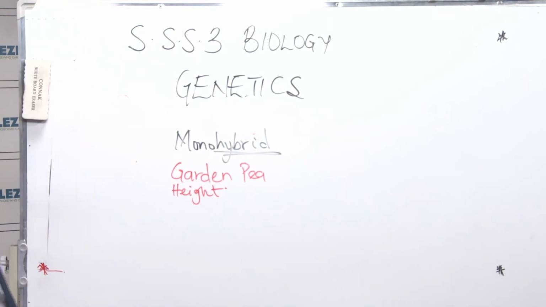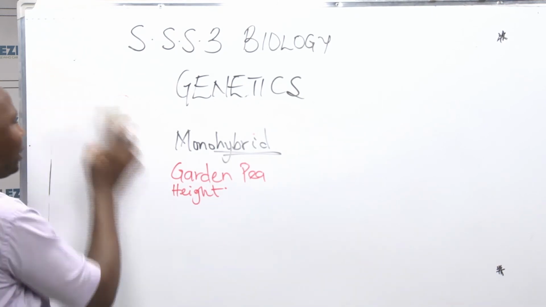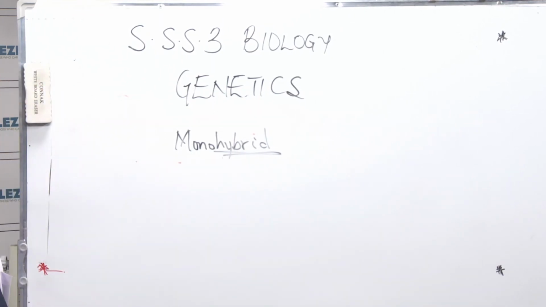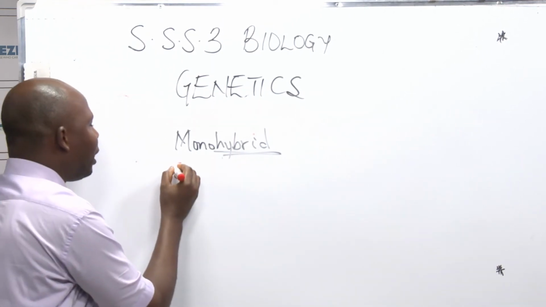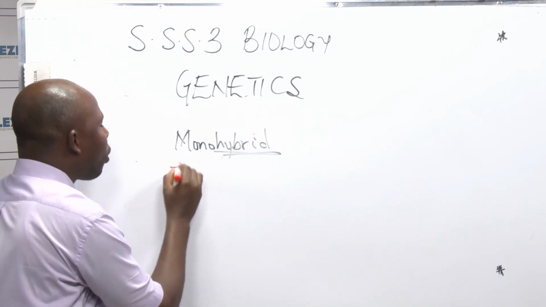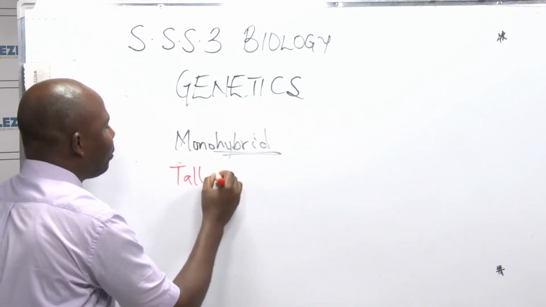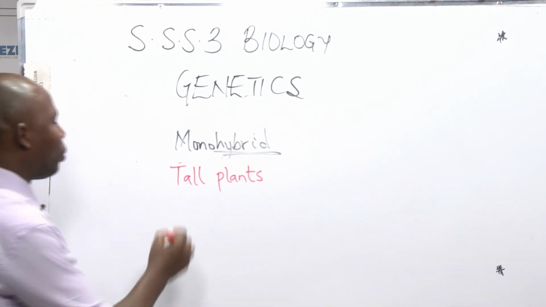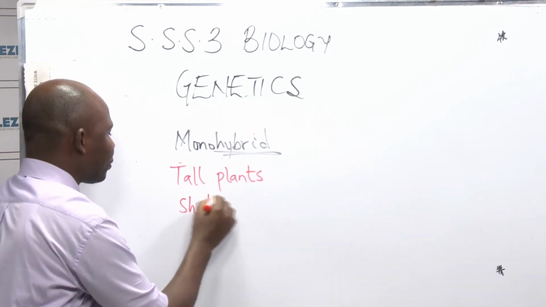And when he did that, he made sure that he picked pure breed, homozygous. For example, he collected tall plants of that garden pea and also short ones.